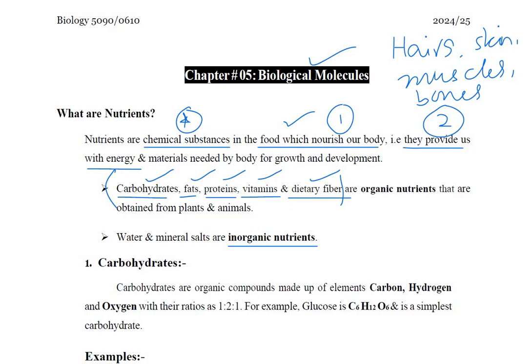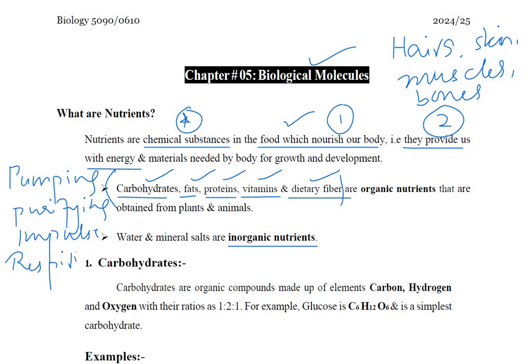For example, the heart is pumping, it requires energy. The kidney is purifying the blood, it requires energy. Impulses are moving in the body, it requires energy. We are respiring, it requires energy.